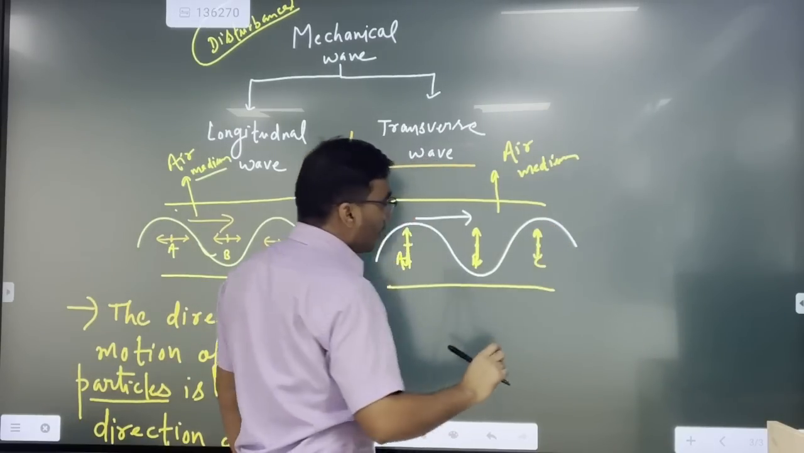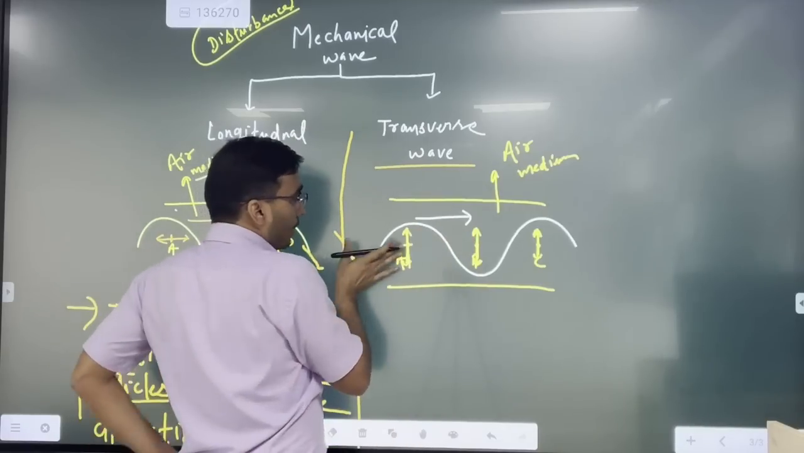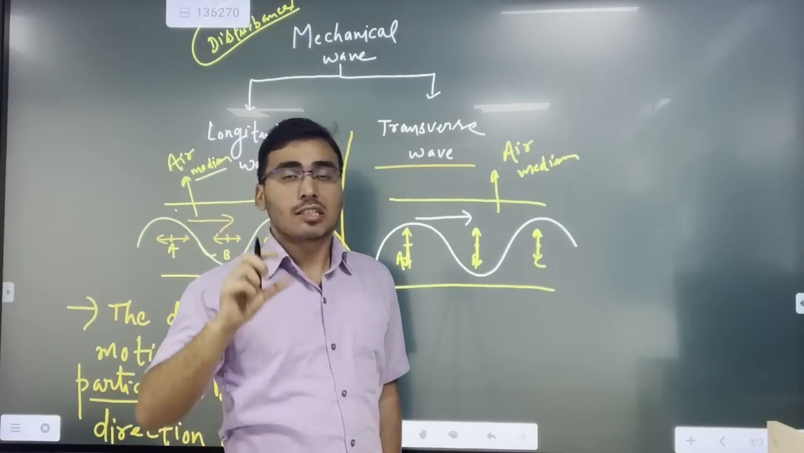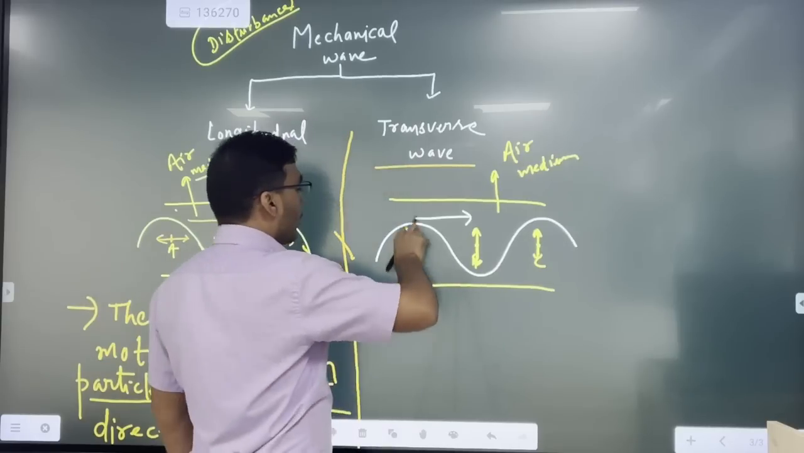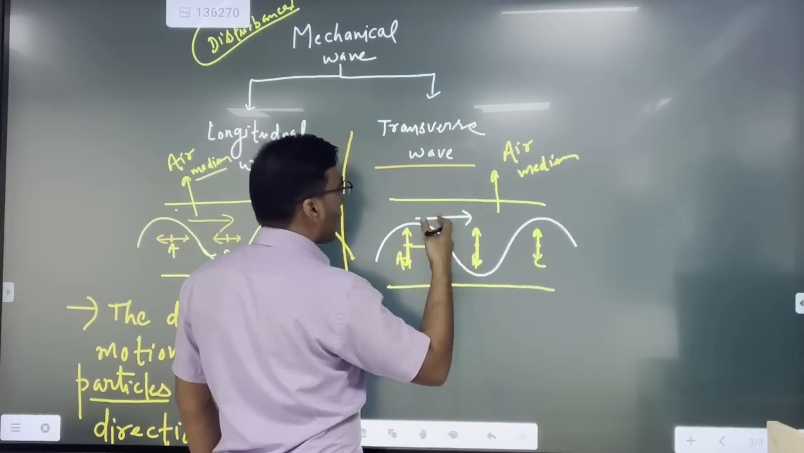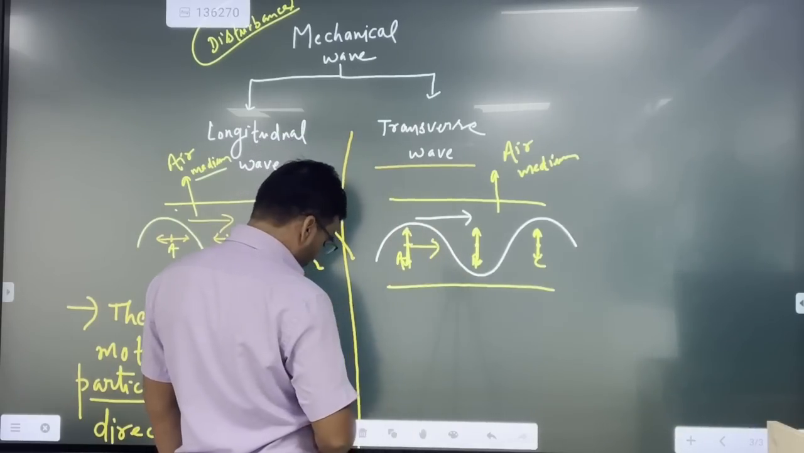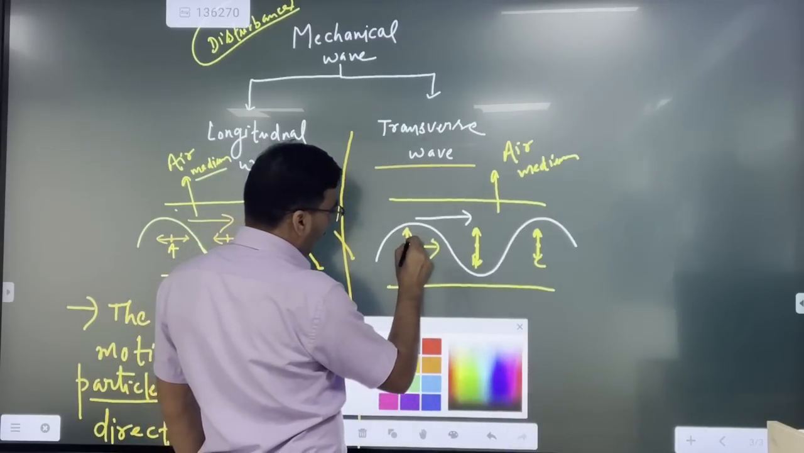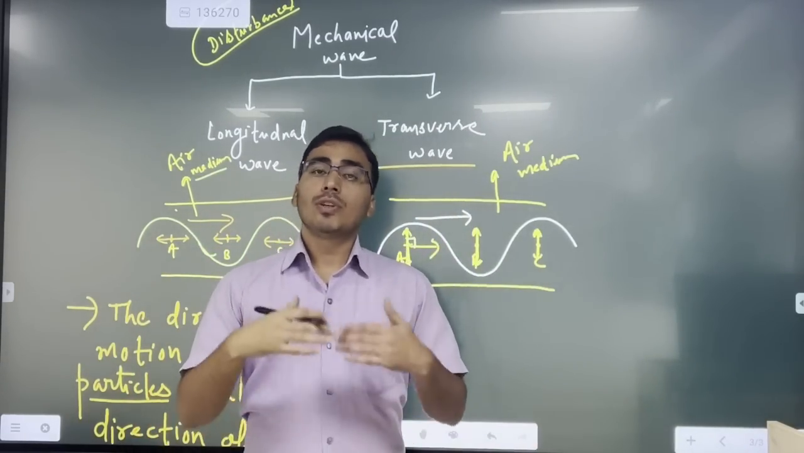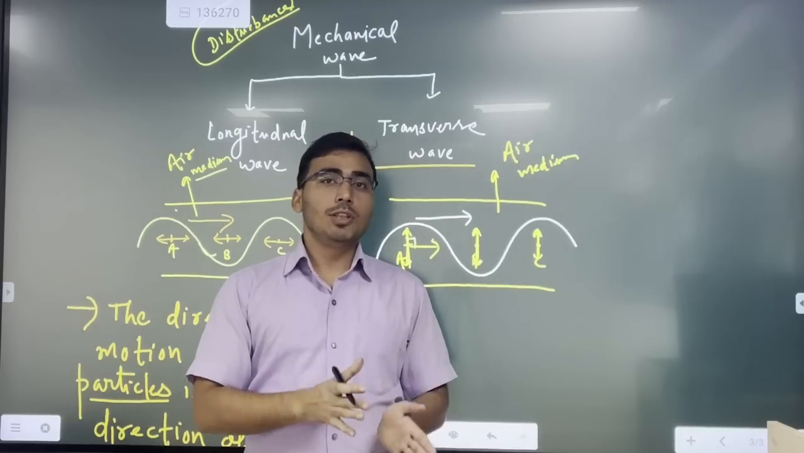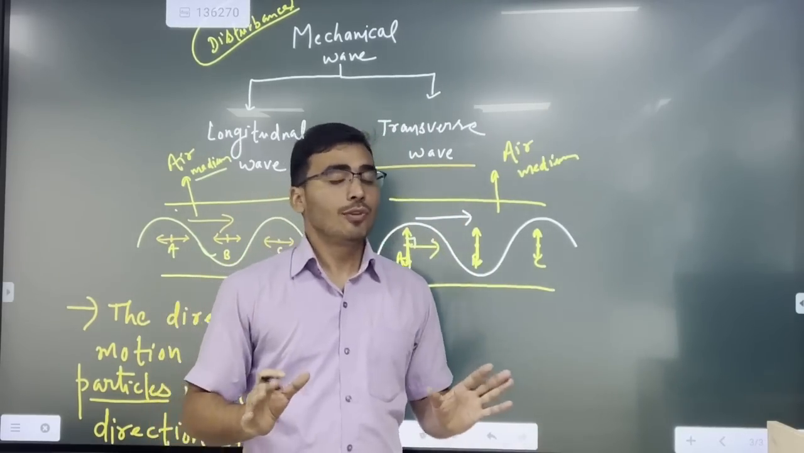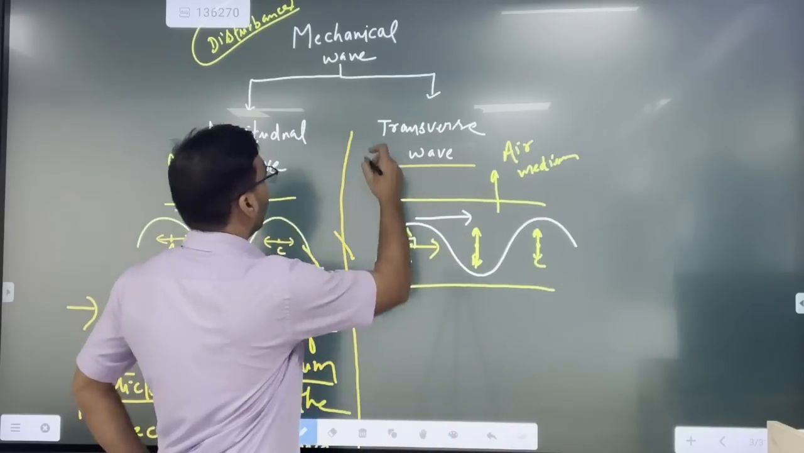Understanding, right? As you can see, the direction of the wave is along the x-axis and the direction of motion of the medium particles is perpendicular to the wave. Suppose this is the direction of the wave and this is the direction of the medium particle, so both make an angle of 90 degrees. So we can simply define that the direction of motion of the medium particle is perpendicular to the direction of motion of the wave. Very simple, right? This is the example of a transverse wave.